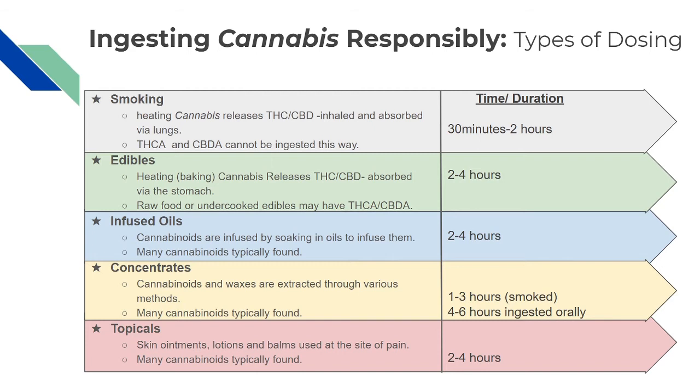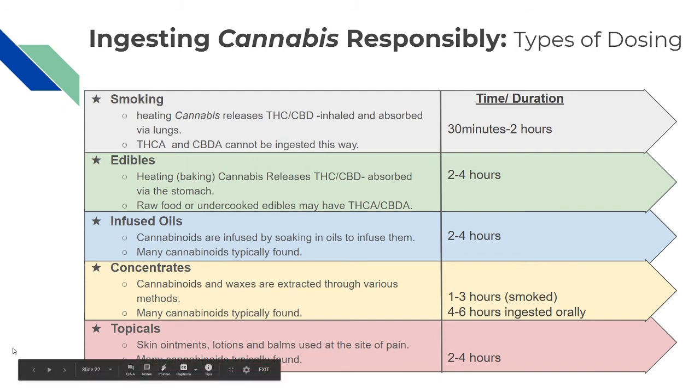Now, the last way we're going to talk about ingesting cannabis is through topicals, which are really popular with senior citizens. These skin ointments, lotions, balms, and even patches can be used at the site of pain without inducing a high, even if there's THC in the mixture. So, these site directed cannabinoid therapies have been super popular in legalized states, again, in senior homes, and it's a way to stop the potential abuse and addiction to any cannabinoids if that's an issue.